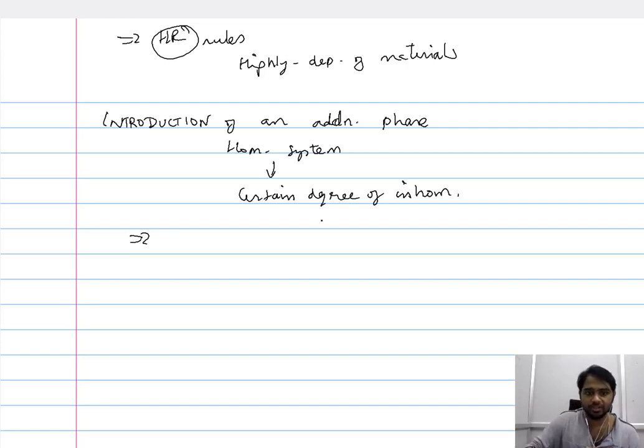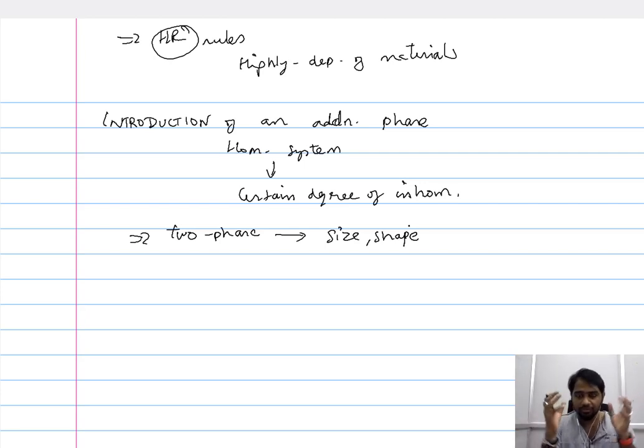And whenever you want to study the property of the material in a two phase system, the change in the behavior and the property of the material is governed by several factors like the size of the second phase that is present and the shape of the second phase. You could recollect these when you studied, say, spheroidal cast iron or spheroidization of the pearlite structure, and how the properties varied between a pure pearlite structure and when you spheroidized it, so that the cementite is present in the form of a globule. These are some examples that we can relate to.